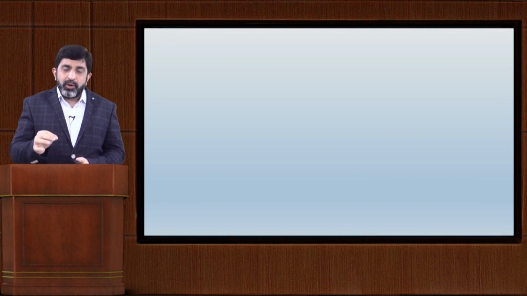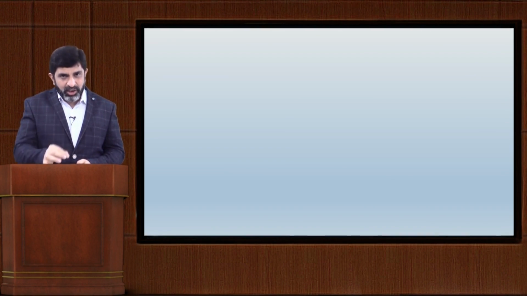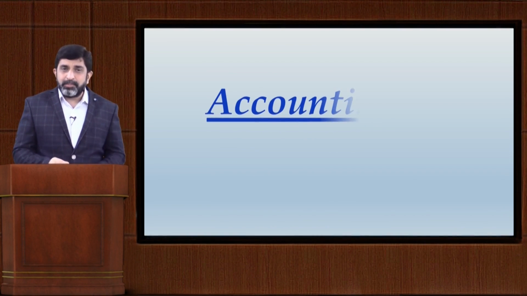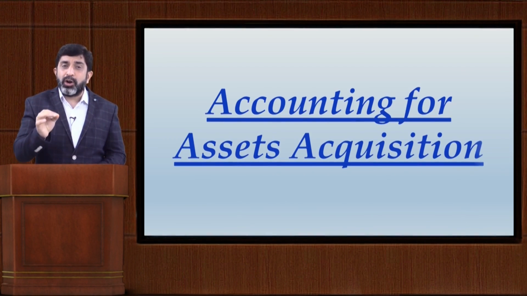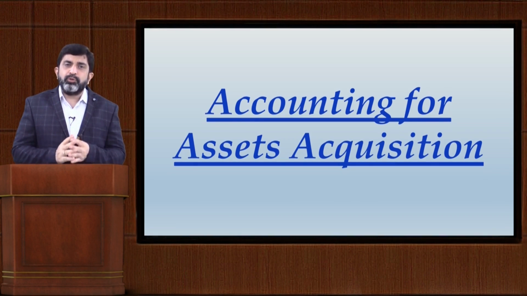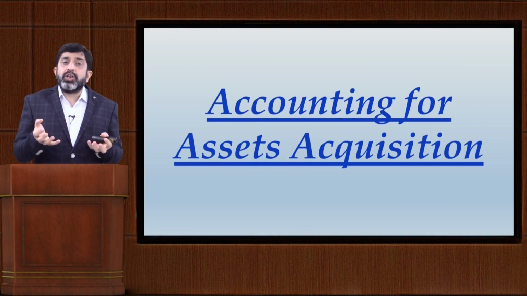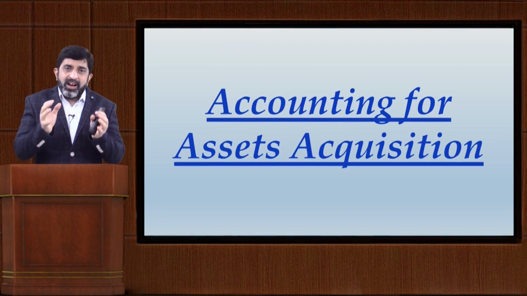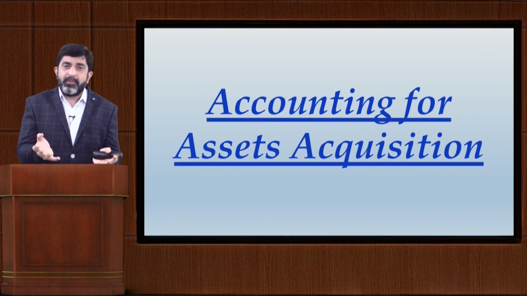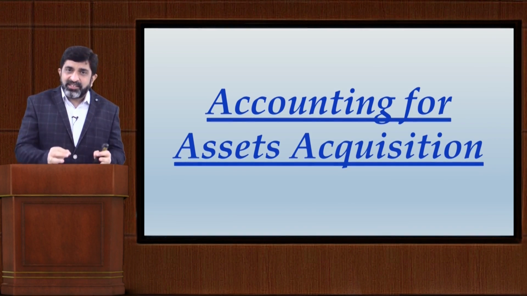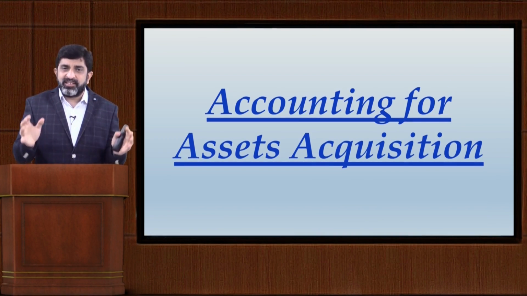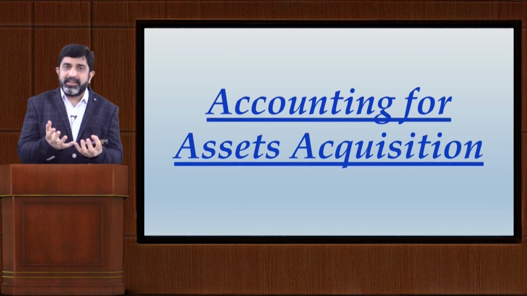In this class, we are going to start our discussion with this point, that is accounting for asset acquisition. So what would happen if what is acquired is not a business but simply a single asset or group of assets? That means what is acquired is either a single asset or a group of assets, but definitely not the entire business.